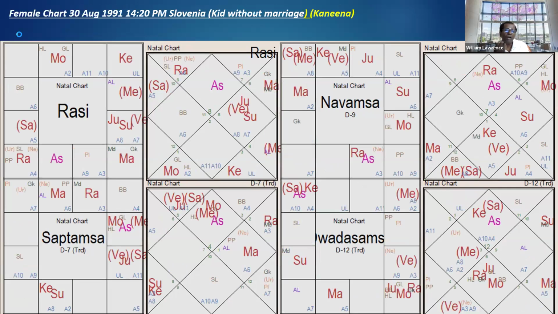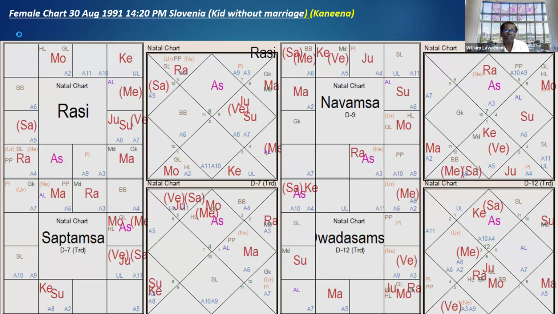We go to another thing. See this second one, all very similar, a European-born girl. She had a kid before marriage. The earlier one had 2 kids, this one had 1 kid. Okay, look at the horoscope.